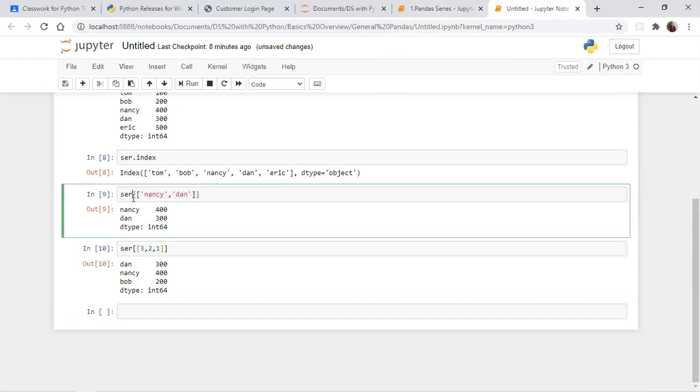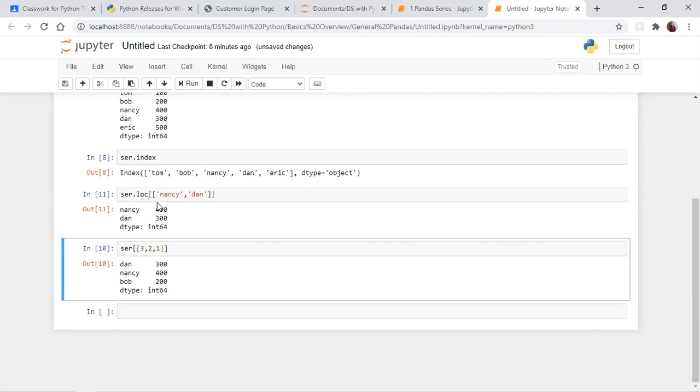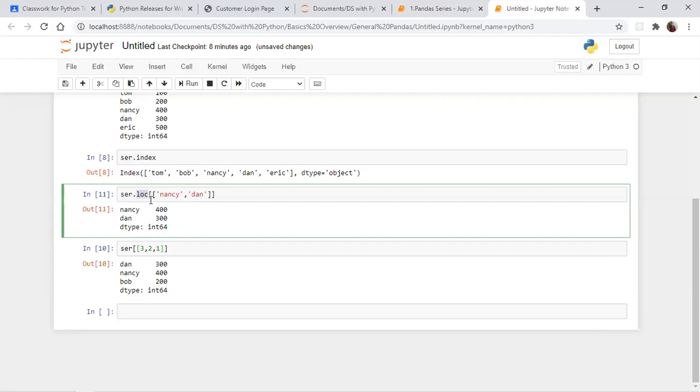Apart from this, you can give something like dot loc. By using dot loc also, you are just going to locate the variable key name. So you will get the output like this.